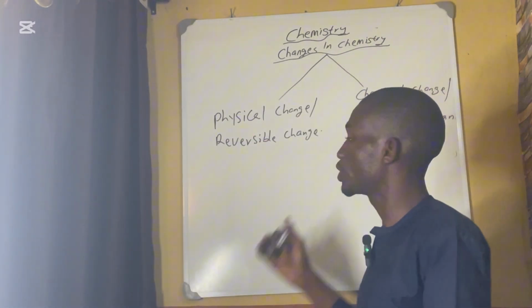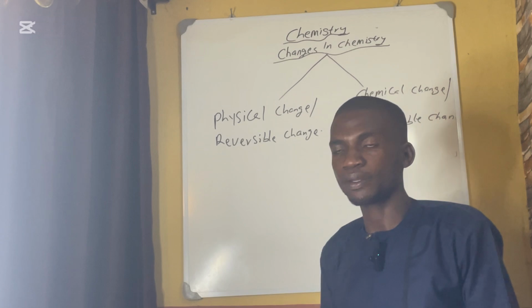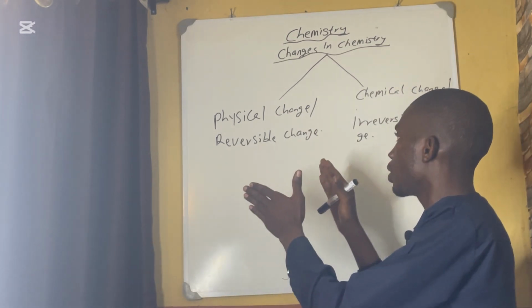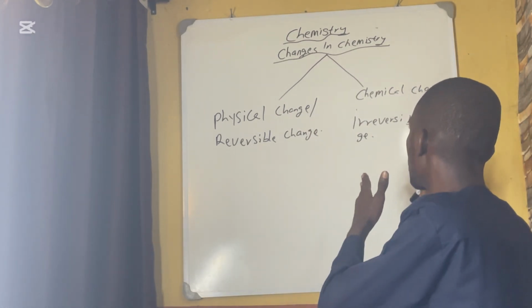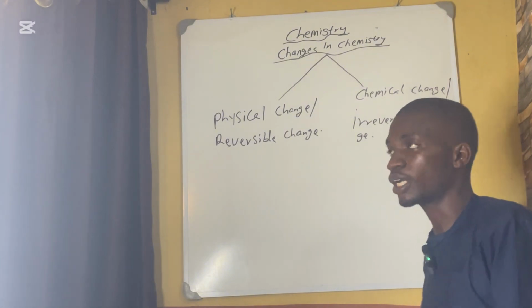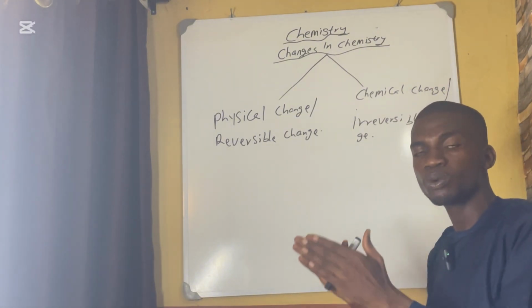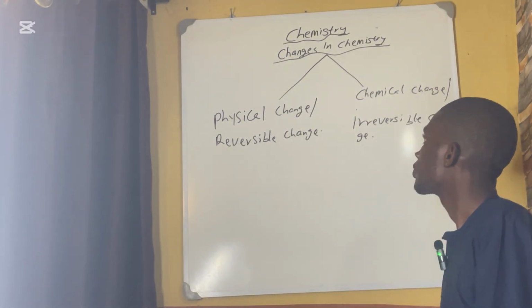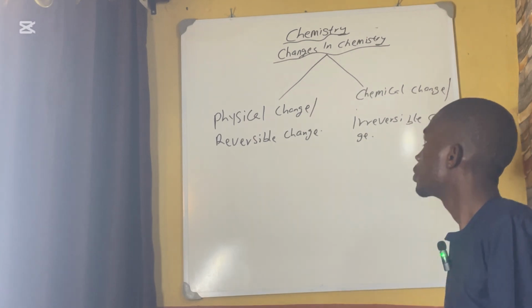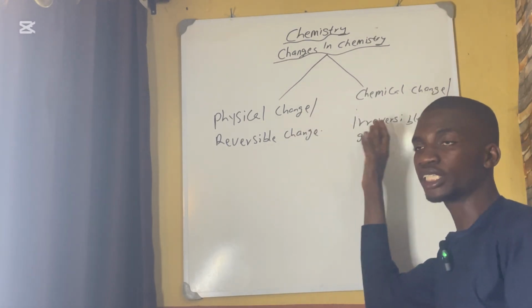These are the two types of changes in chemistry. We talk about physical change or reversible change, and chemical change or irreversible change. You understand? So we are going to take them one after the other.